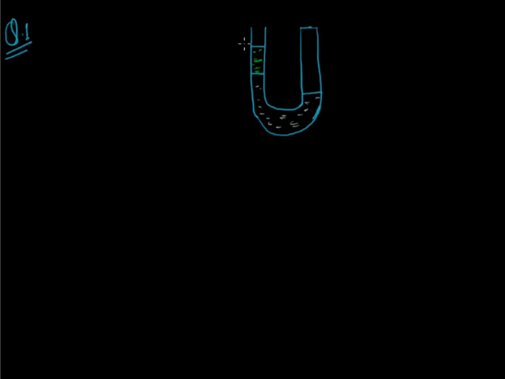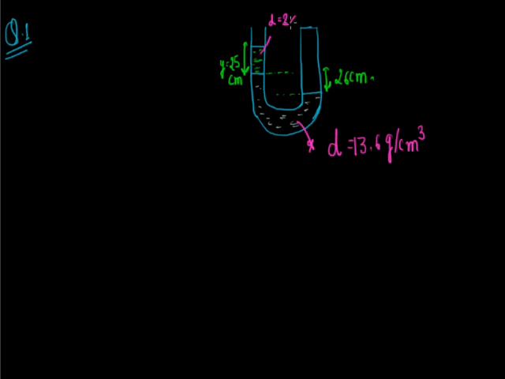This level is given as y equals 25 centimeter, while from this to this level it is given 26 centimeter, and the density of this liquid is given as 13.6 gram per centimeter cube, and the density of this liquid is given as twice of 13.6.